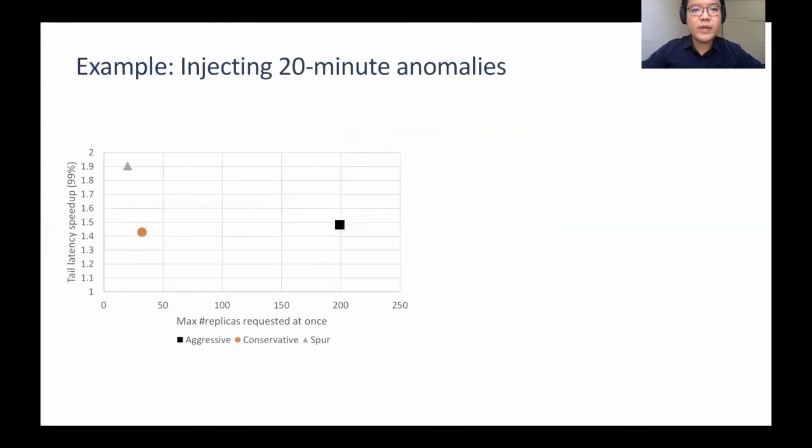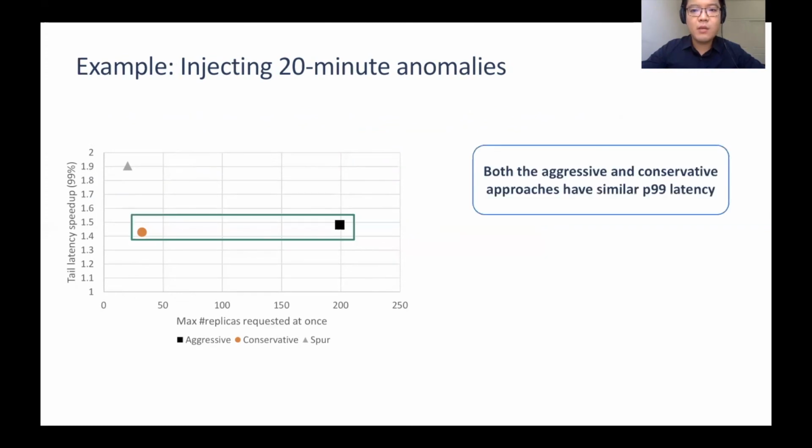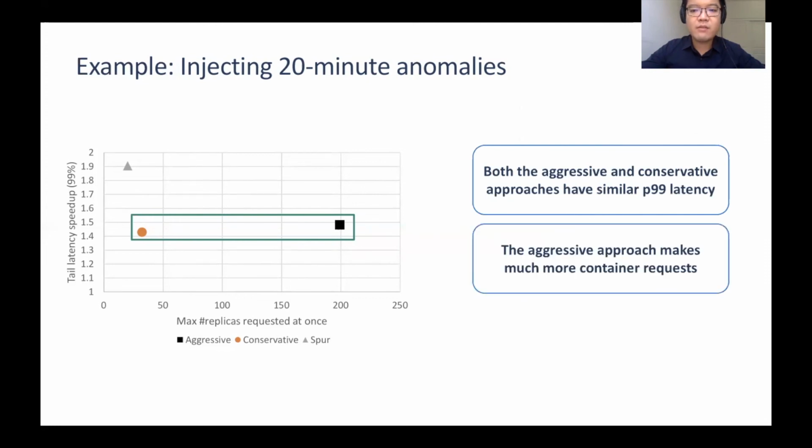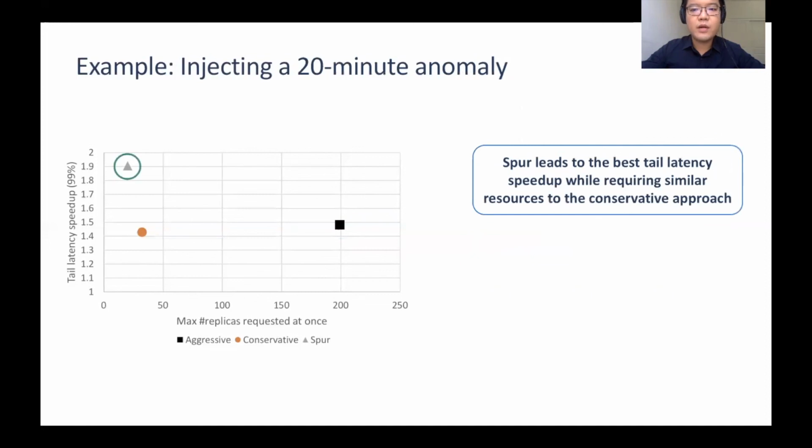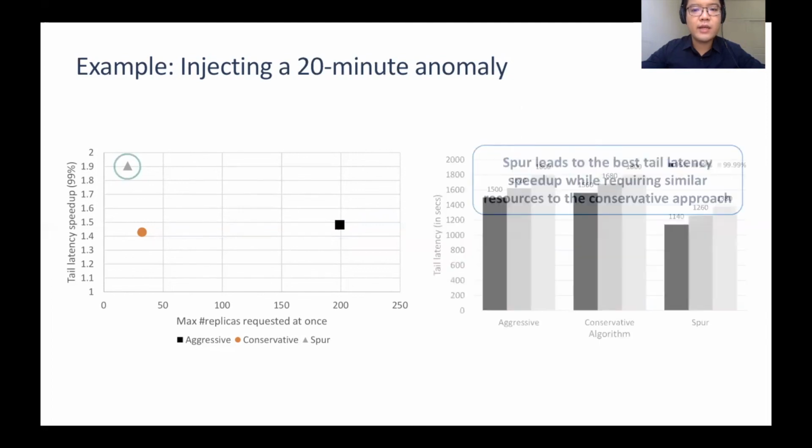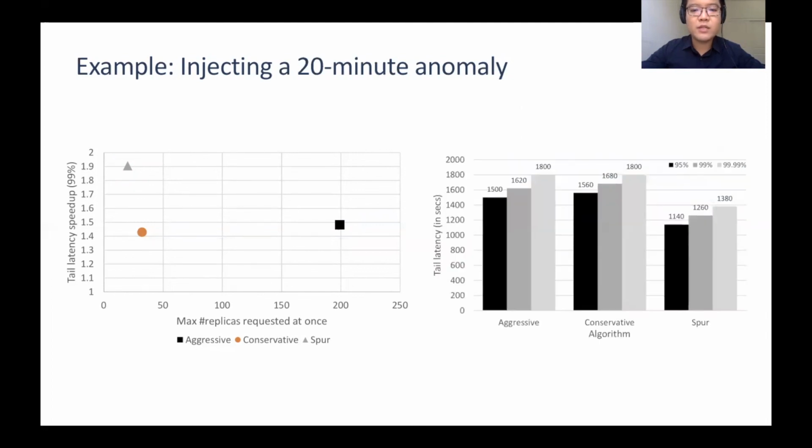I will use 2 examples to demonstrate the improvement of Spur. First, when we inject 20-minute anomalies, both the aggressive and conservative approaches have similar P99 latency. However, the aggressive approach makes much more container requests. On the other hand, Spur leads to the best tail latency speedup while requiring similar resources to the conservative approach. In this example, Spur reduces tail latency by 38%.